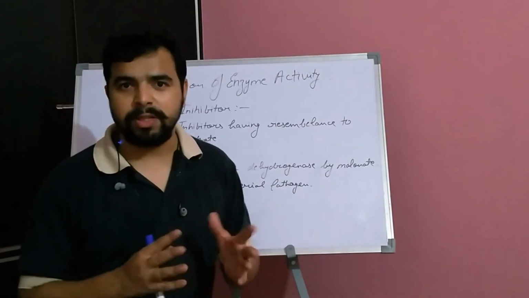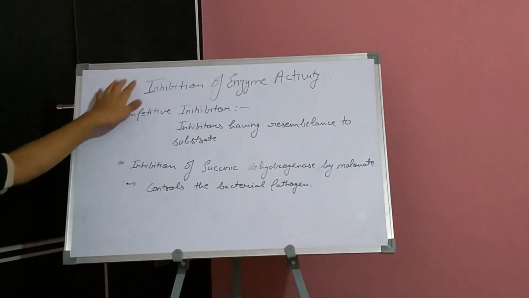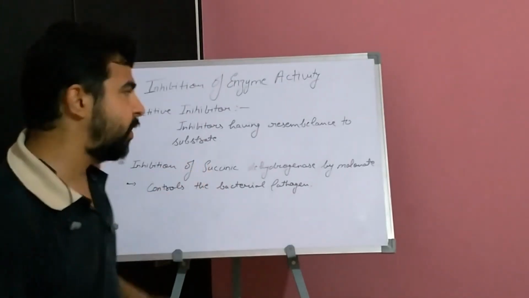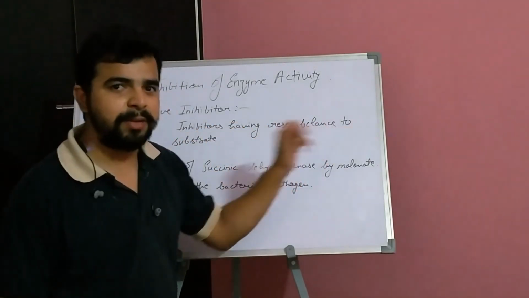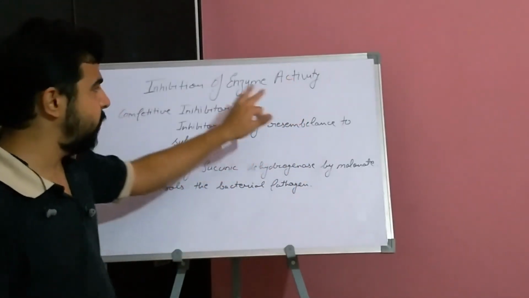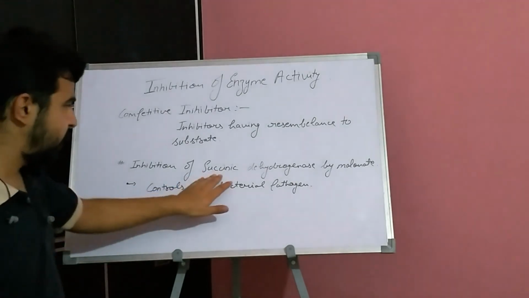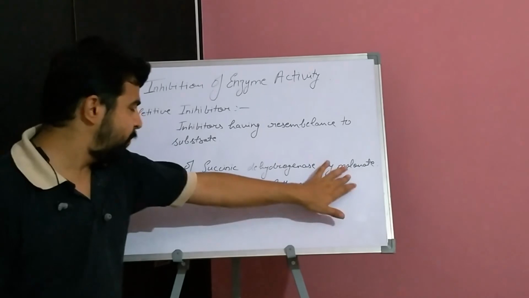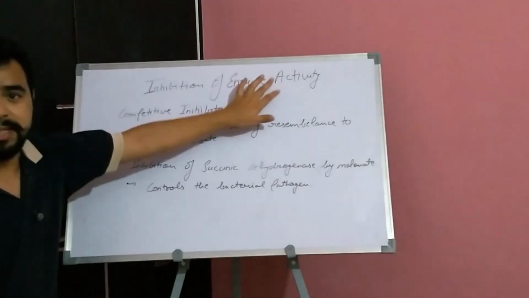When there is no substrate to bind with the enzyme, the last activity that comes is inhibition. We are going to discuss the competitive inhibitor. In this case, the inhibitors are very similar in structure to the substrate which is to bind at the enzyme active site. One example is malonate, which binds at succinic dehydrogenase and inhibits the enzyme activity.